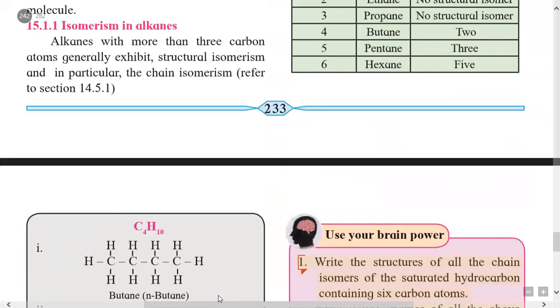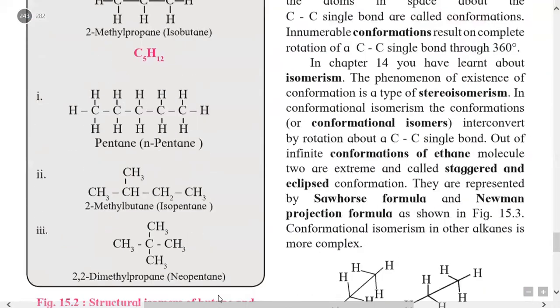Similarly, in this table we studied that pentane contains 3 isomers. It is a five-carbon alkane, and these isomers are n-pentane, isopentane, and neopentane. The IUPAC names of these pentane isomers are pentane, 2-methylbutane, and 2,2-dimethylpropane. The first is pentane, or the common name n-pentane.